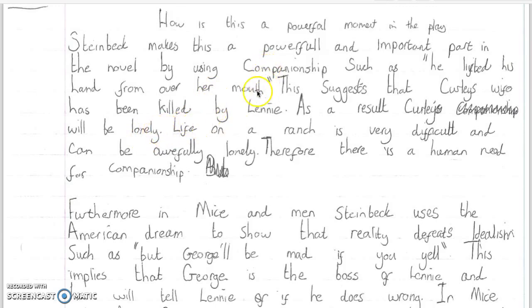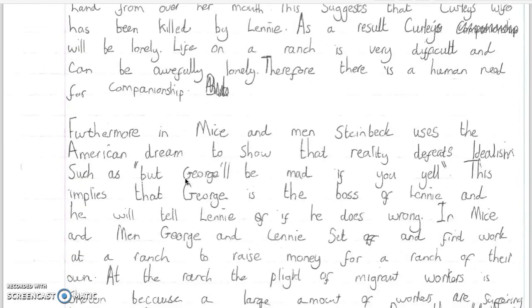He knows that he's got to say something about companionship, but he's picked the wrong quotation. "Life on a ranch is very difficult and can be awfully lonely. Therefore, there is a human need for companionship." So this candidate's problem is he knows what he wants to say about the novel, but he just can't find a way to make that fit the extract. So lesson number one, you only introduce what you know about the novel in response to something you find in the extract. And this writer has done the opposite. He started with what he knows in the novel and tried to make the extract fit. Don't do it that way round.